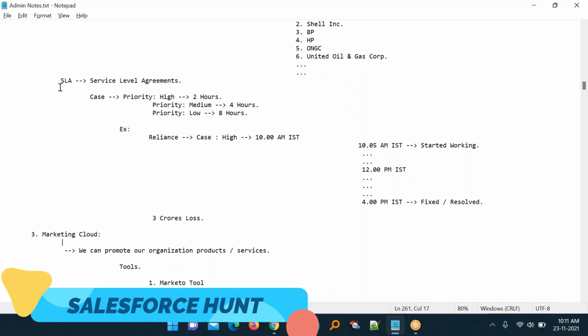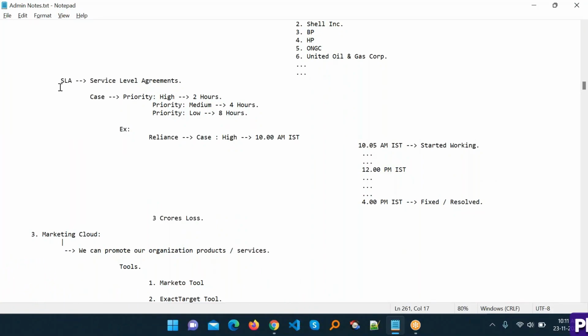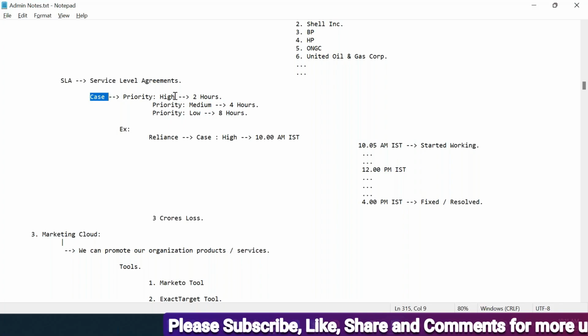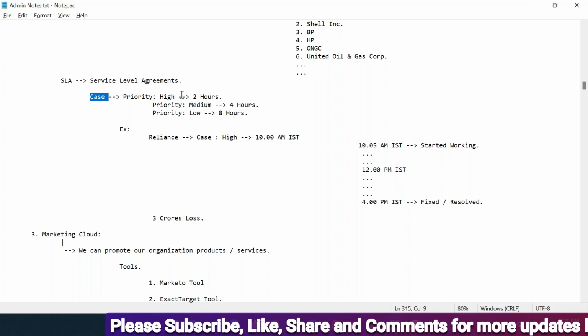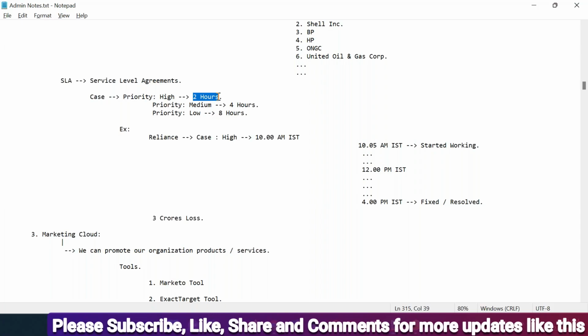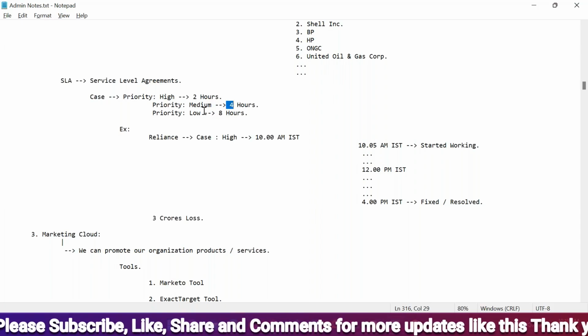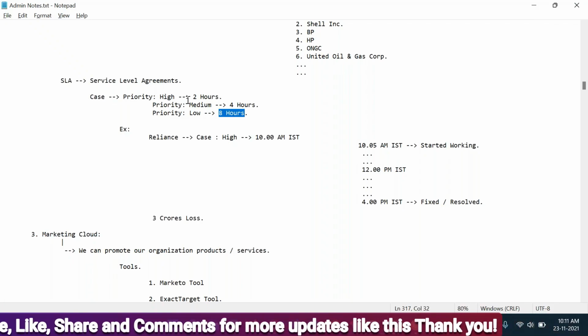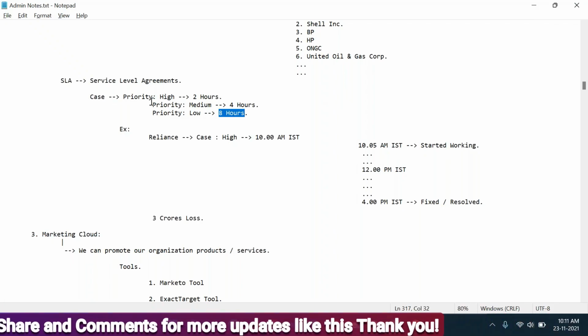SLA is nothing more than a service level agreement. Suppose we have some cases in Salesforce. We have lots of objects, and one of the objects is Case in Service Cloud. That case has some priority like high, medium, and low. Based on your priority, it takes time. Like high takes only 2 hours, medium takes 4 hours, and low takes 8 hours. So based on the priority, your case can be resolved.